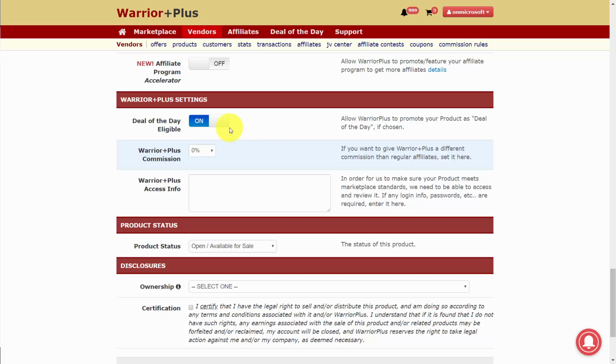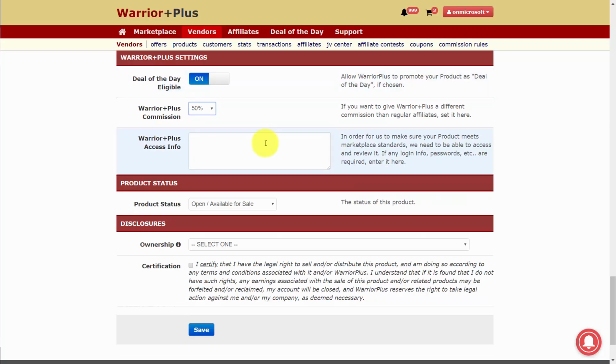We can choose to toggle this off, or we can choose it on. In most cases, you're actually going to use this in the on position. Now, if your intent is to give WarriorPlus a different commission, you'll want to designate that here. Otherwise, you'll want to set it to be the same thing as the commission that you have designated for others.